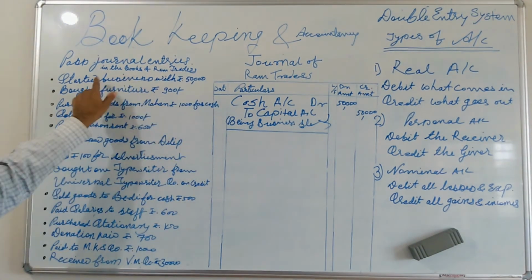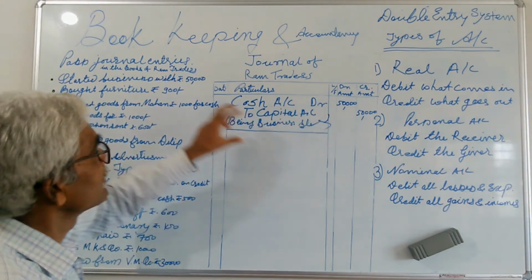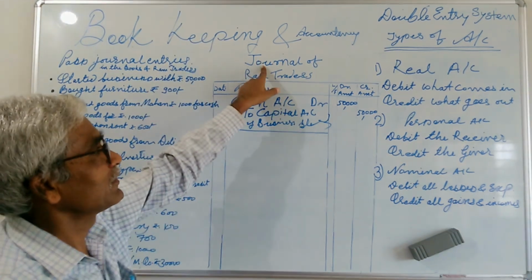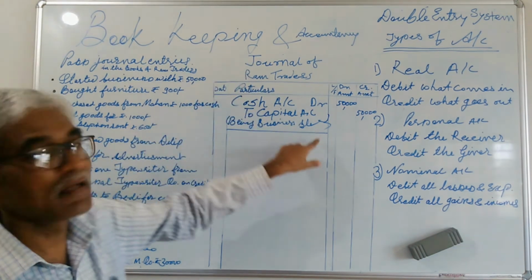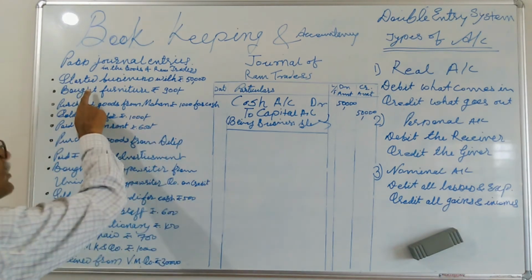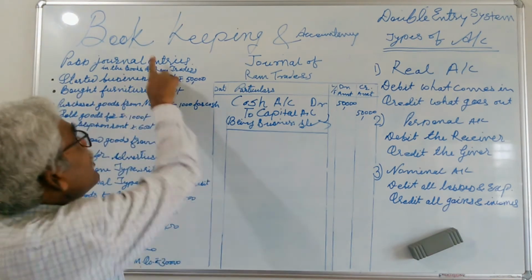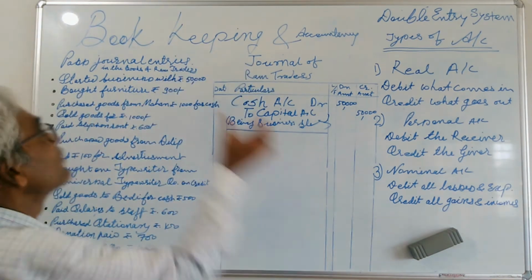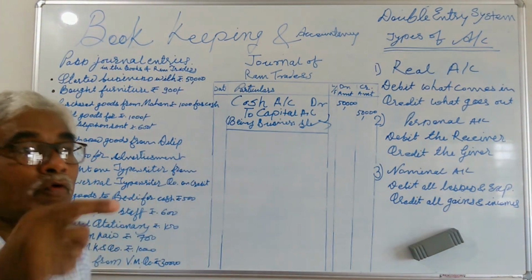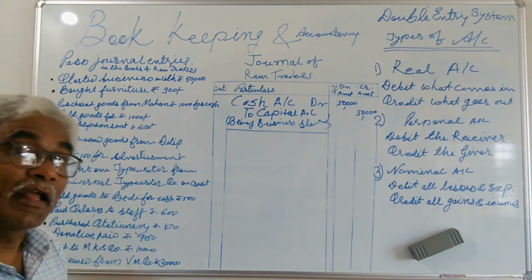Before this I said this is a transaction. Now I say this is a journal entry, because I recorded that entry in the journal. Before, it was a process: I read out the transaction and after that I recorded the transaction. So as per bookkeeping and accountancy, the word first I have taken is bookkeeping. Bookkeeping is a process of recording of transactions.